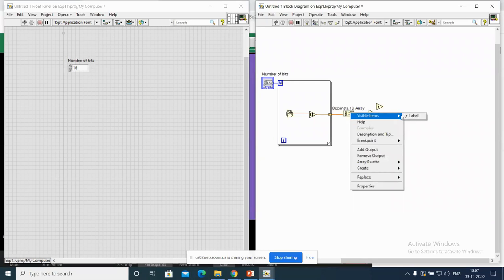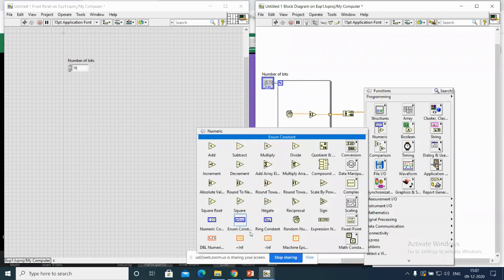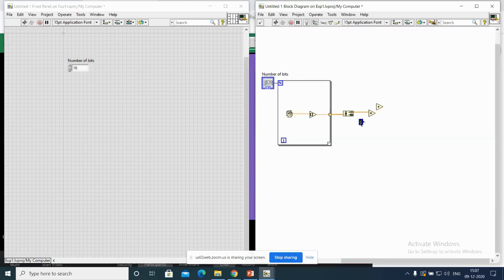I'm just removing this label. One thing must be multiplied with this one, and another thing must be multiplied with the numeric value. What is the numeric value? 2. So I'll take the red one.